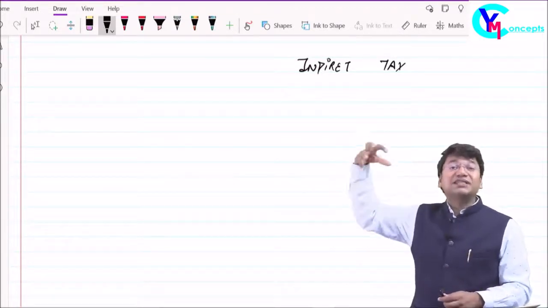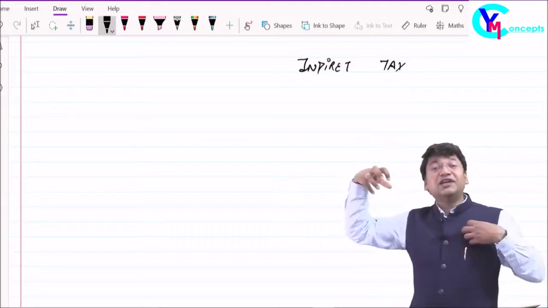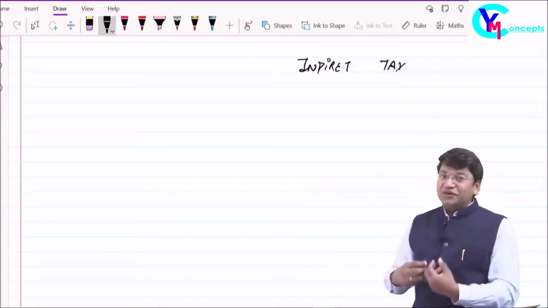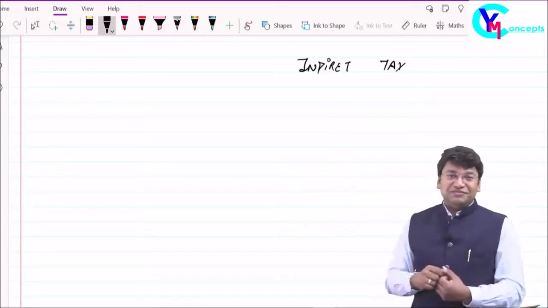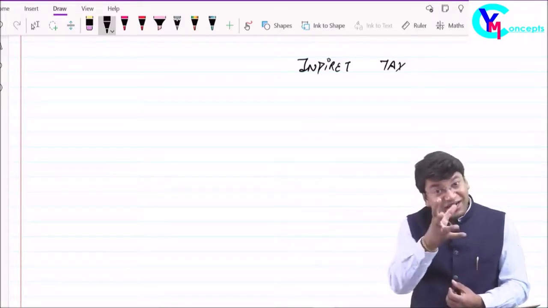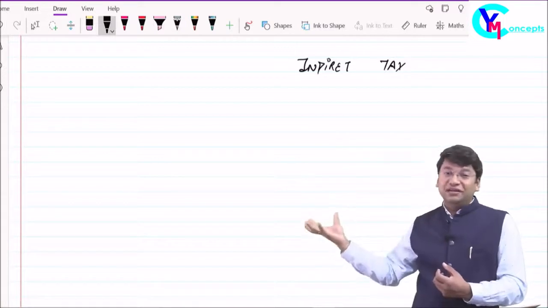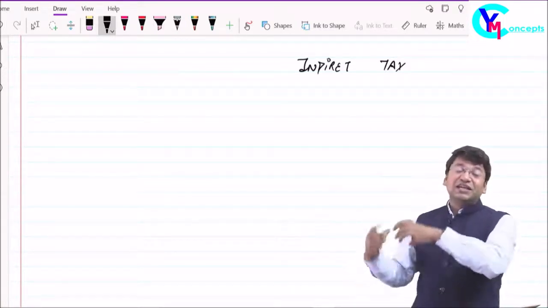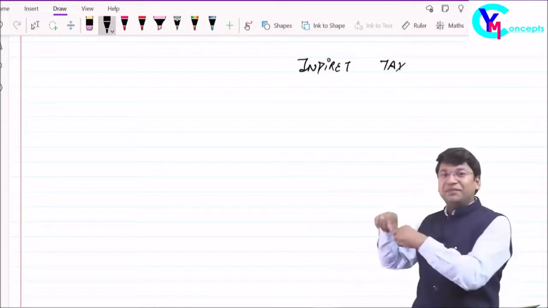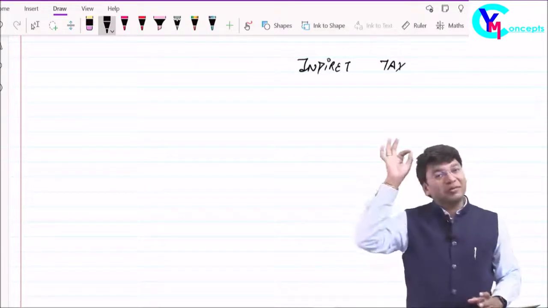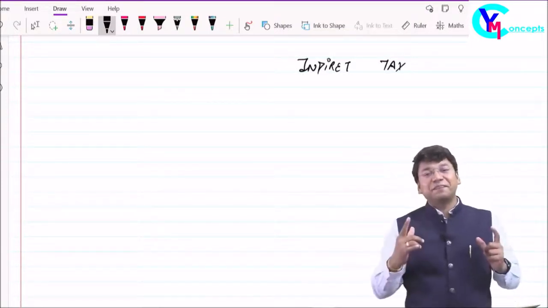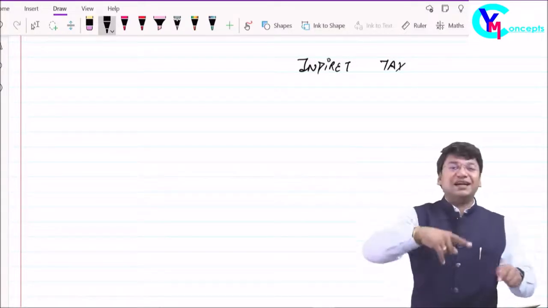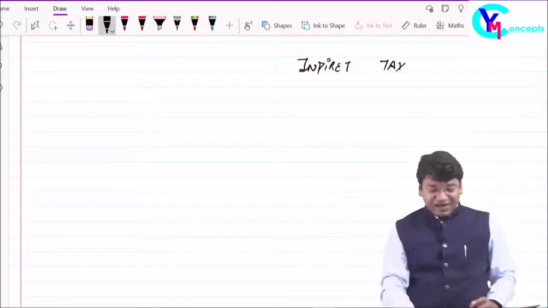It means the government is collecting the tax and the consumer is paying the tax, but that end consumer is not paying directly to the government. The government is collecting the tax through intermediaries who are suppliers of those goods or services. They are collecting from the end consumer and paying to the government. So ultimately the government is receiving the tax, but not directly from the end consumer. They are collecting it indirectly. That's why it is called indirect tax.